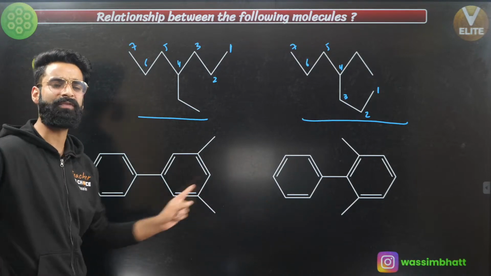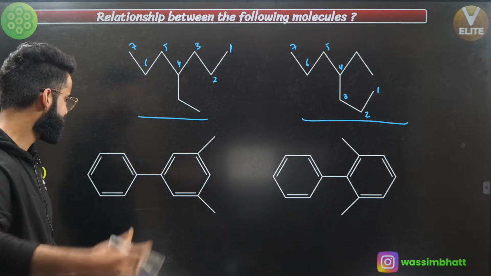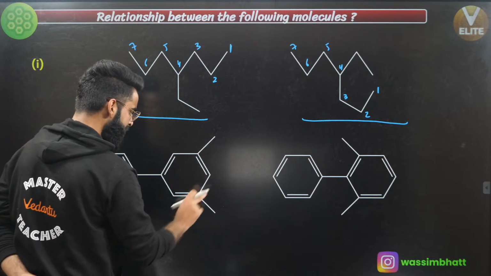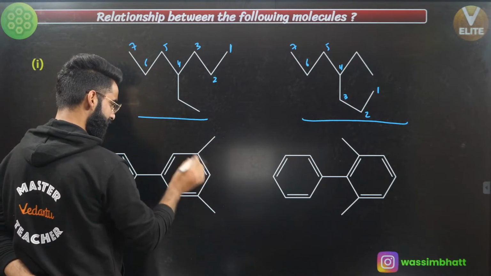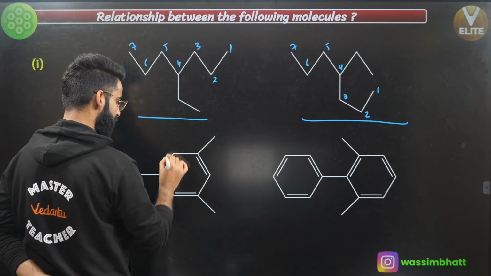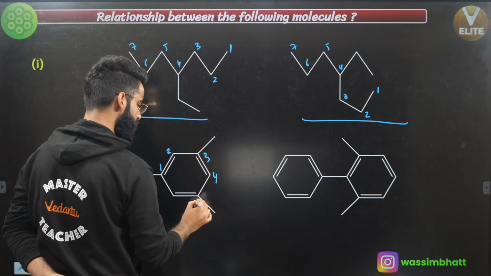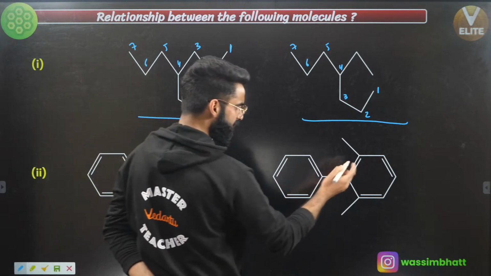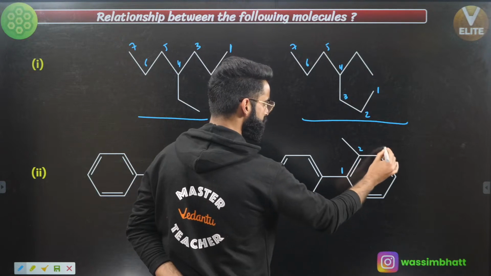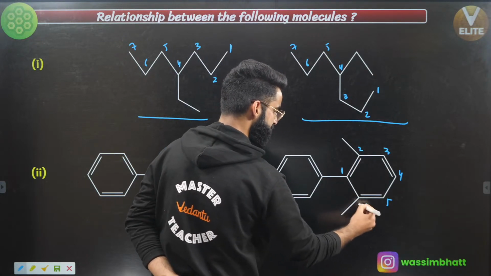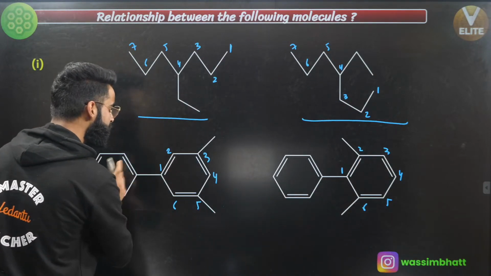Which kind of isomerism exists in them? See, guys, if I give the numbering of the carbon atoms in this ring over here, it's going to be, for example, 1, 2, 3, 4, 5, 6. Similarly, over here, it's 1, 2, 3, 4, 5, 6. Let's get the AB number for this molecule.